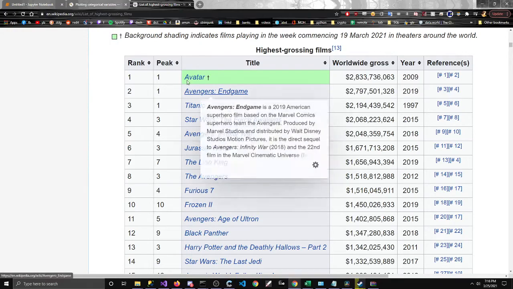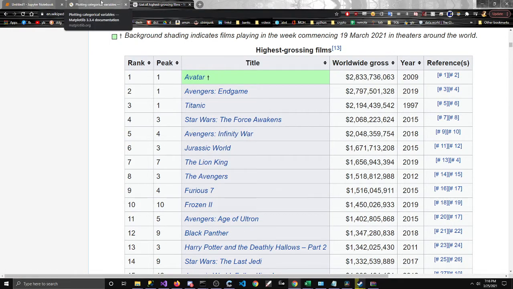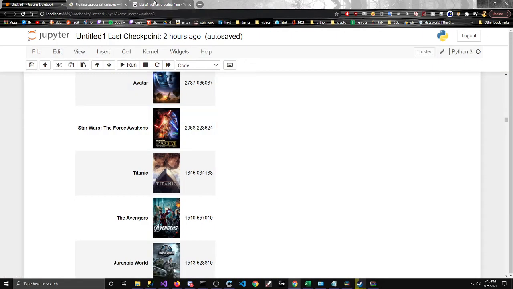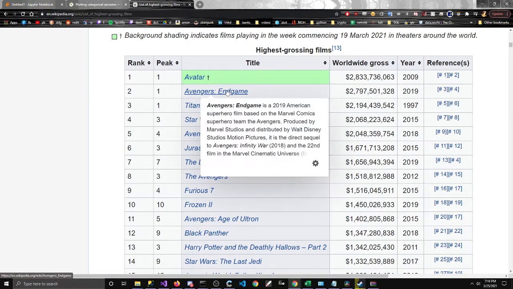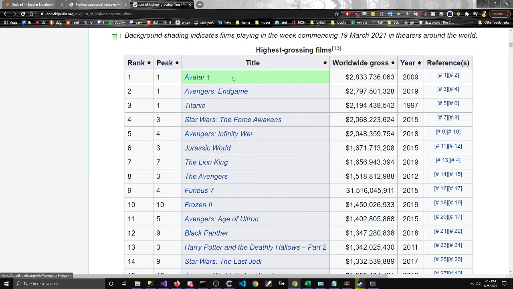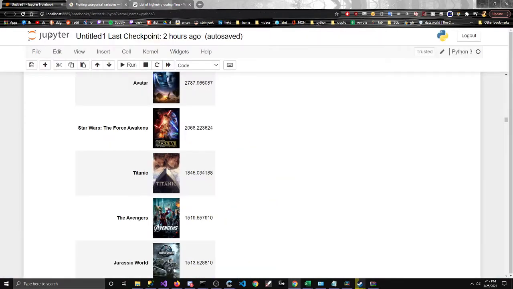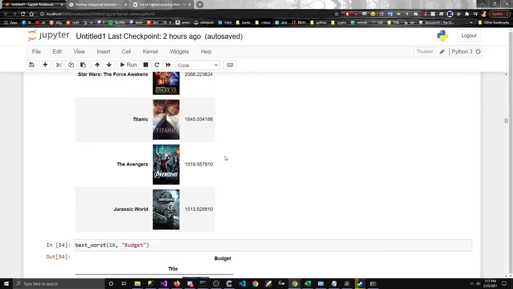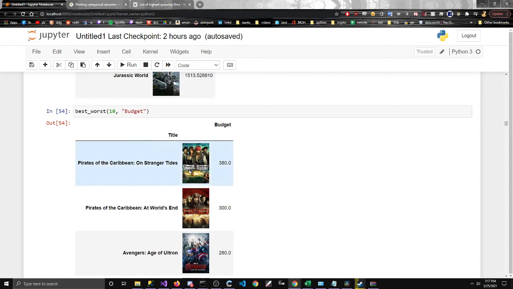Avatar. Well, maybe not so accurate, but let's see. Avengers are not on the... There's Star Wars. Oh, that's Endgame. This is before the Endgame, so we can take that out. This came out before the Endgame. Then we got Star Wars, Avengers, Jurassic World. So generally for when this data came out, it does make sense. It's not the most accurate at this point, but at the time, it seems like it is actually where it needs to be. So the budget.